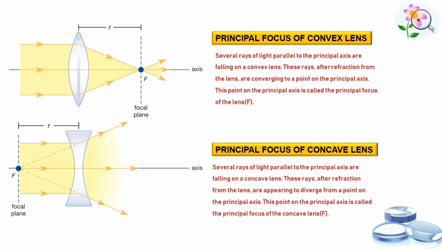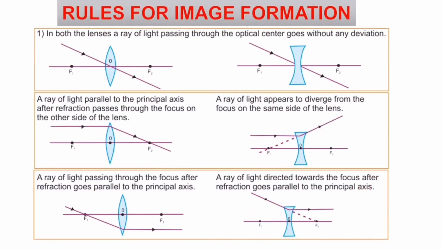Yes, the next one is image formation in lenses using ray diagrams. In order to get into the image formation, we must follow some basic rules in order to plot the image for spherical lenses. We can represent image formation by lenses using ray diagrams. Ray diagrams will help us to study the nature, position, and size of the image formed by the lenses. For drawing ray diagrams in lenses, we need to follow these rules.